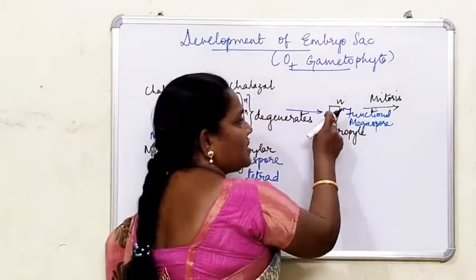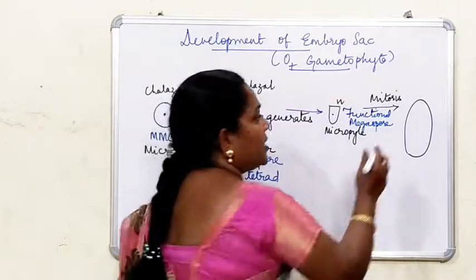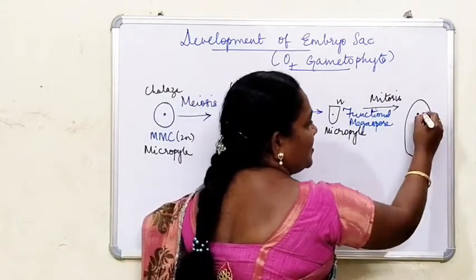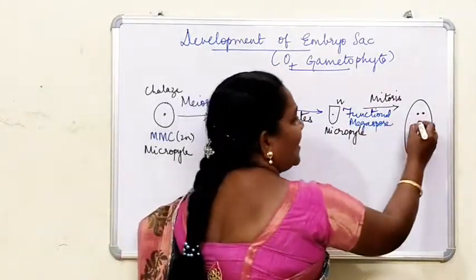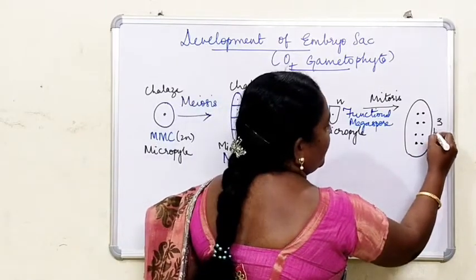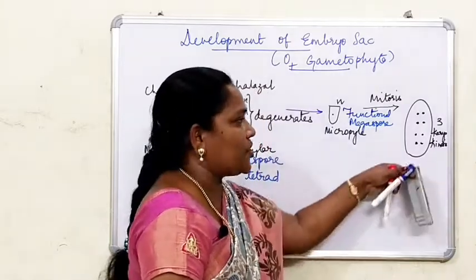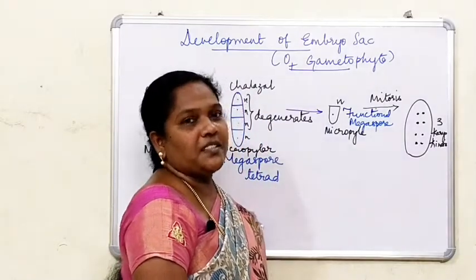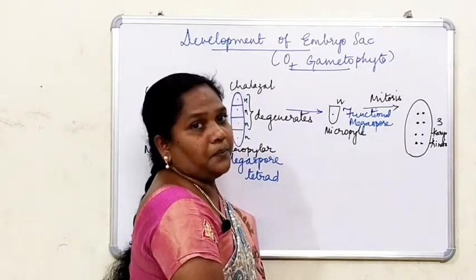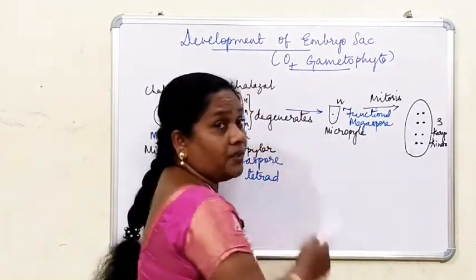So it undergoes 3 divisions. This one cell divides into 2, then the second time into 4, and then into 8. So 3 times it divides; you can remember that. What takes place 3 times? Karyokinesis. Kinesis means division, and karyo means nucleus. You have to be very specific: only nuclear division has taken place, not cytoplasmic division. Only the nucleus divides, karyokinesis alone.